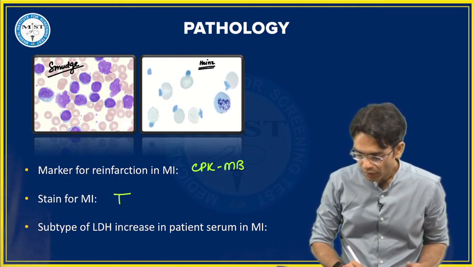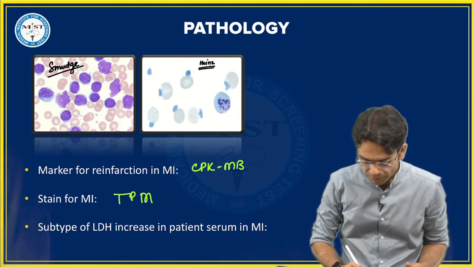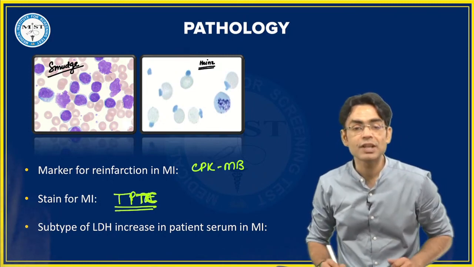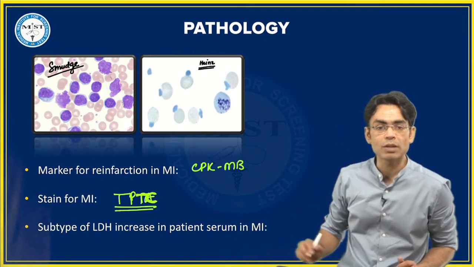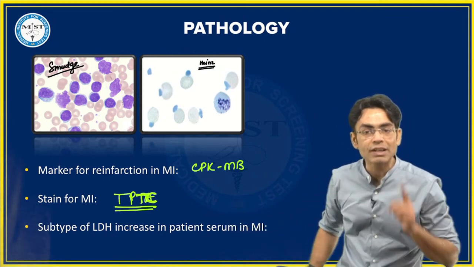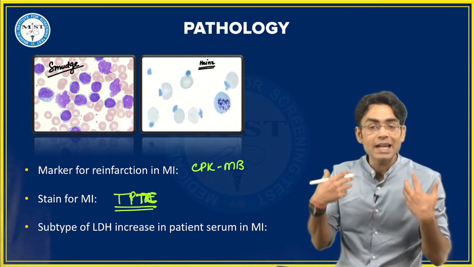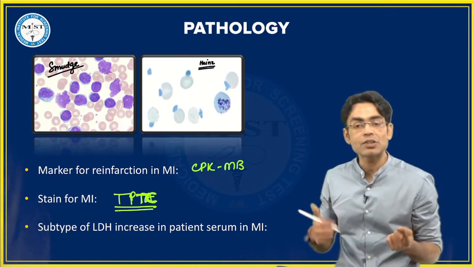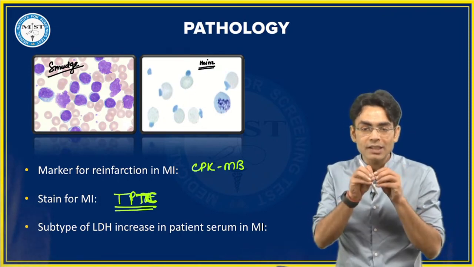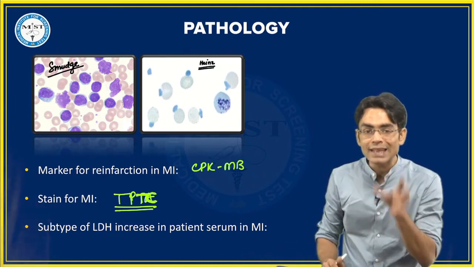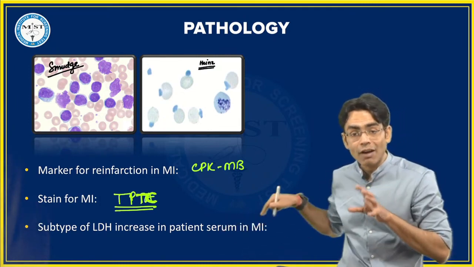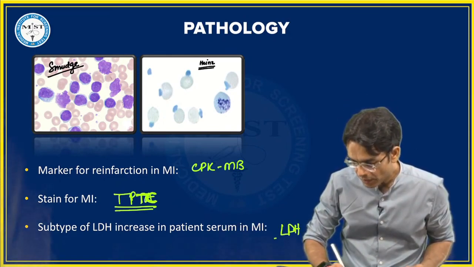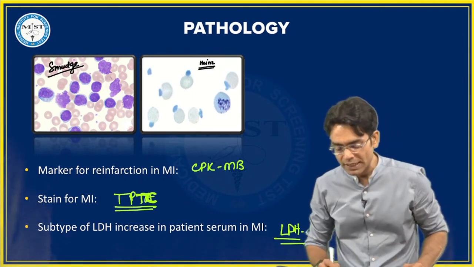No, this is your TTC, triphenyl tetrazolium chloride. The stain is TTC, triphenyl tetrazolium chloride. And which subtype of LDH increases in a patient of MI? Normally inside our blood, LDH2 is more, inside our heart LDH1 is more. But if a patient undergoes MI, the myocardial cells get damaged and LDH1 comes out. So in the patient's serum after MI, which LDH will be more? LDH1. You are right, it is LDH1.